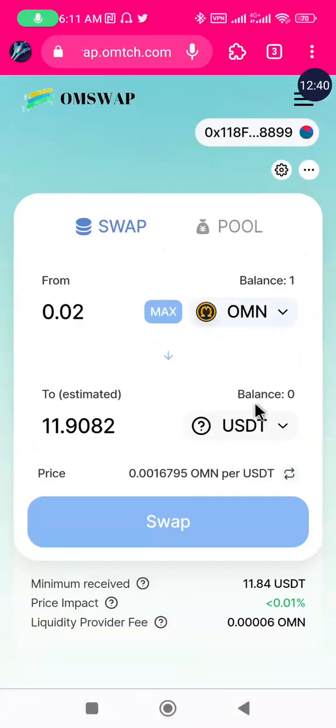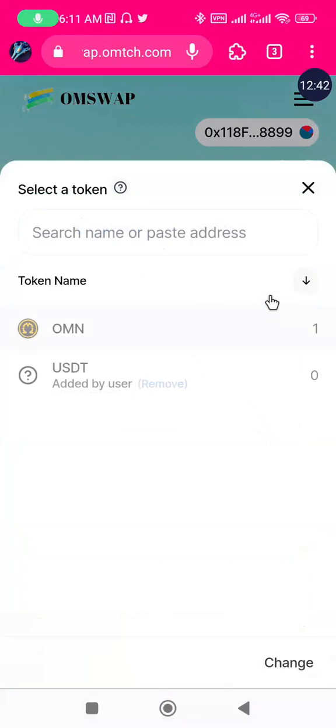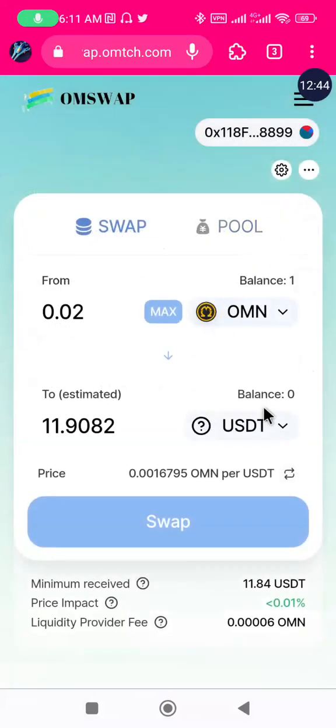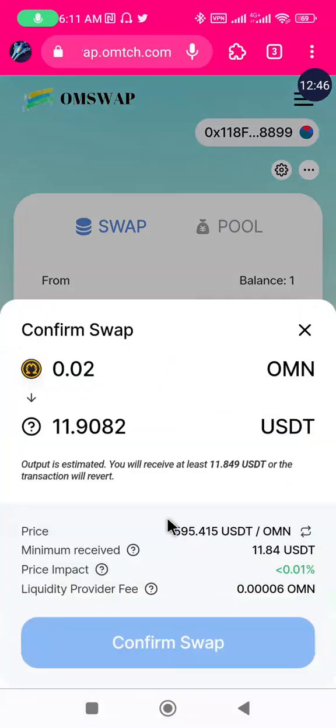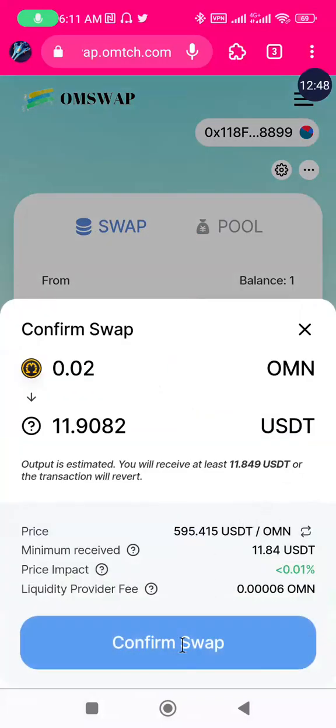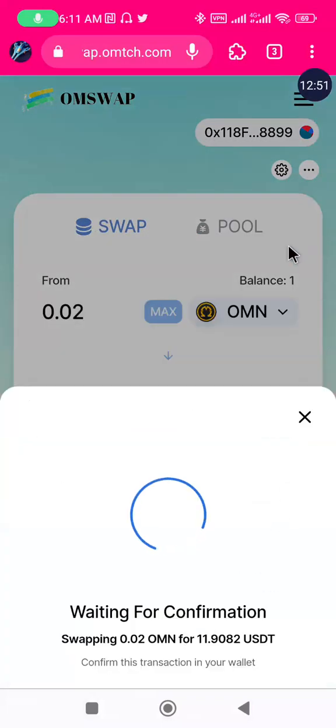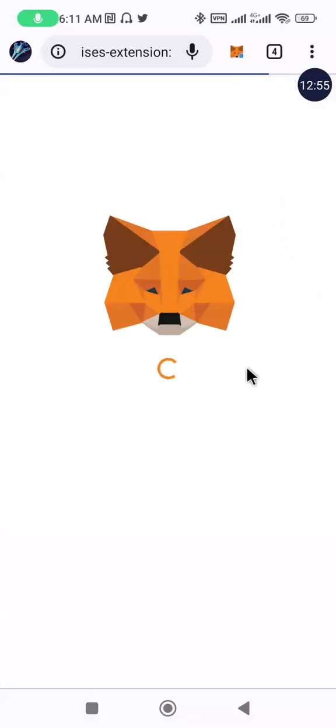So let's see something. Okay, I think I can swap. Okay, I'll click the confirm button. It will send the transaction message to my Metamask for me to confirm it.